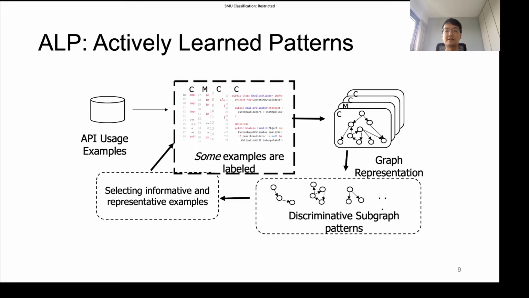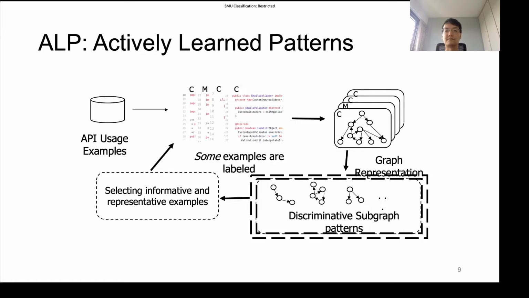The process ends when the human labeler has labeled 5% of the dataset, or if 95% of the examples have been covered by the discriminative subgraph patterns that we have mined. At the end of this process, we would have a set of discriminative subgraph patterns.